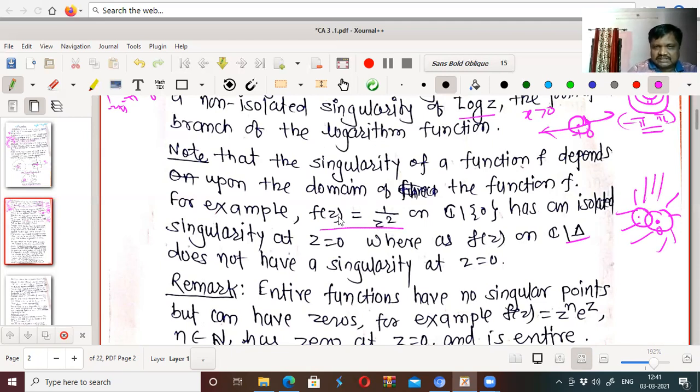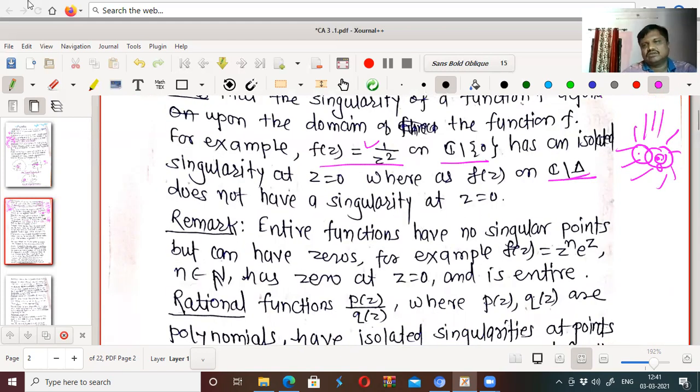So this function does not have a singularity in this domain but has a singularity in the other domain, because there we are including 0. In the neighborhood of 0, the function is not analytic, that is, at 0 it is not analytic. That point has a neighborhood with no other singular point in it, therefore 1 by z square has an isolated singularity at z equal to 0, whereas in the other domain it does not have an isolated singularity at z equal to 0.